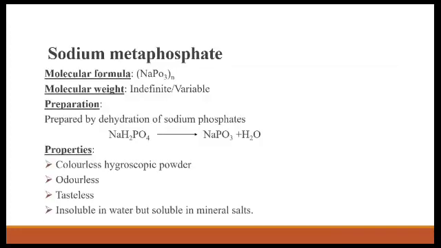Next is the sodium metaphosphate. The molecular formula for sodium metaphosphate is (NaPO3)n, and molecular weight is indefinite and variable. Preparation is, it is prepared by dehydration of the sodium phosphate. It produces sodium metaphosphate with the water molecule. Properties: it is colorless hygroscopic powder and odorless, tasteless, insoluble in water but soluble in mineral salts.